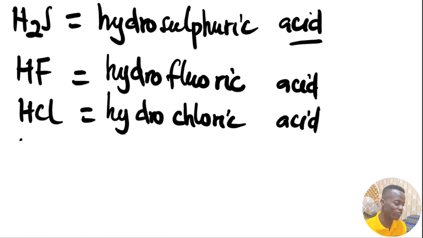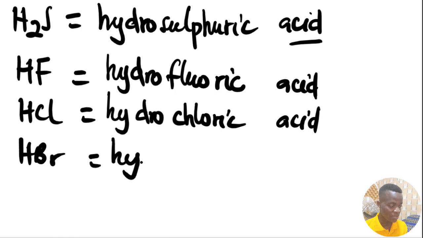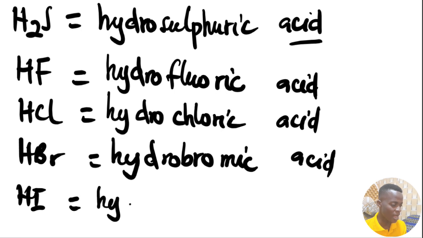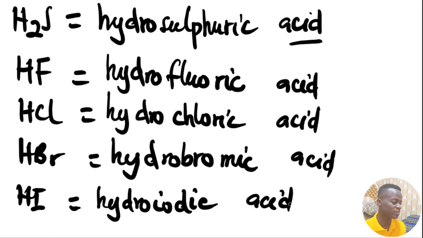So what do you think of the bromine? Can you guess? I'm writing that: hydrobromic acid. And the last one, HI, iodine, so hydroiodic acid. Yes, this is how to name binary acids.